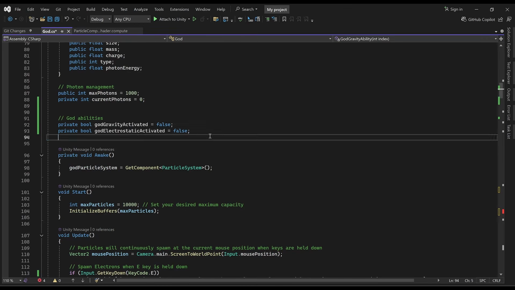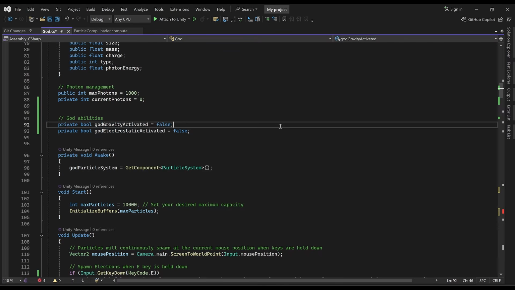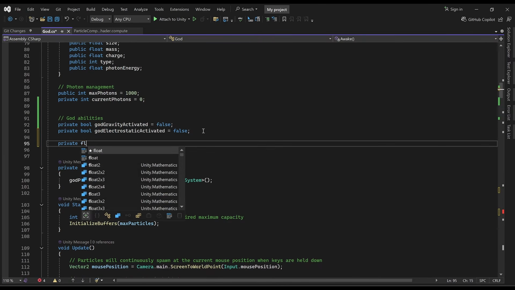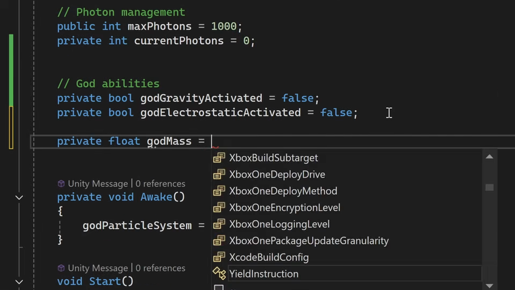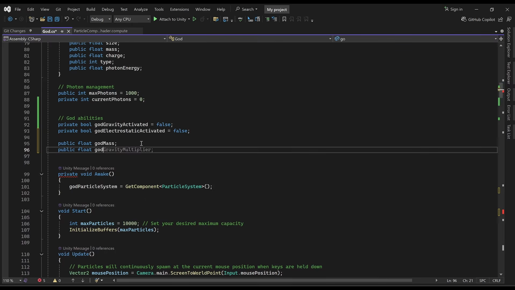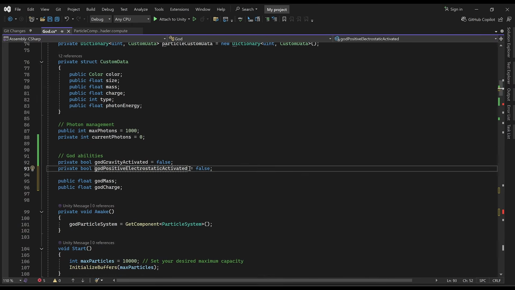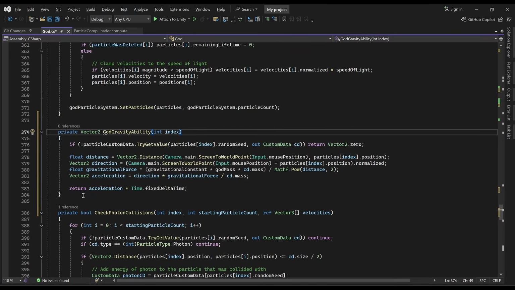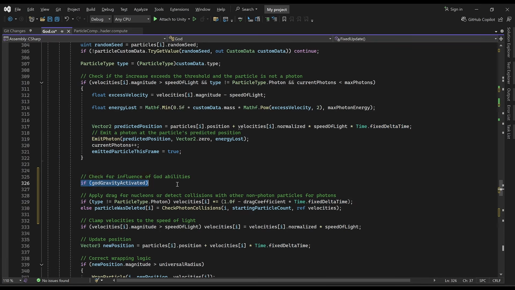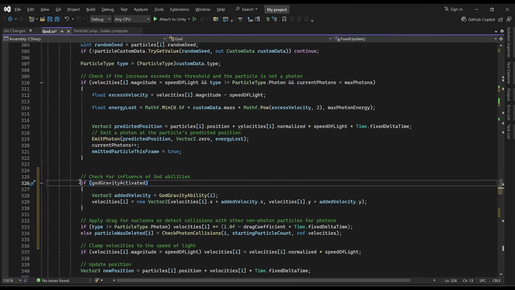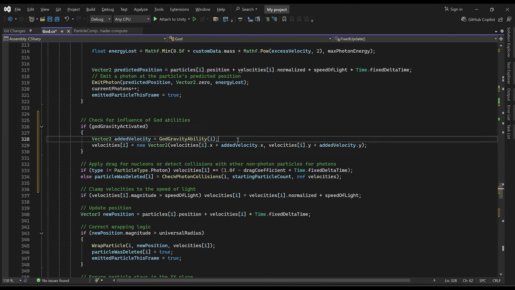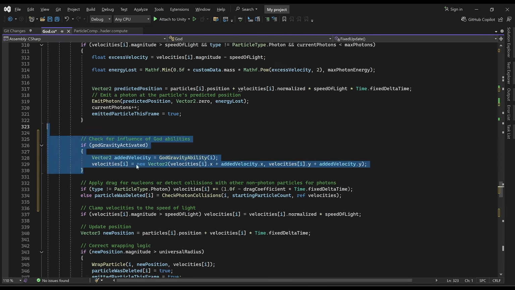So for this I've defined some bools for whether or not the god ability is activated or not. And I'm also going to need to define some floats. God mass for gravity equals your mom.mass and a God charge, but also we want a positive version of this and a negative version. Okay, so now we've got a function for a God gravity ability so that when the God gravity is activated, we will add the acceleration return to the velocity of the current particle. Okay, and that should allow us to press the 1 key and then calculate velocity to add to the current particle's velocity so that it gets attracted to the mouse cursor.